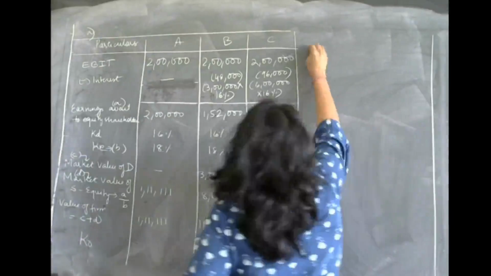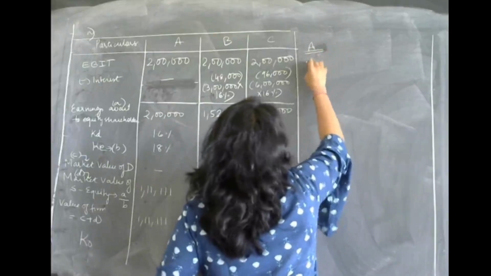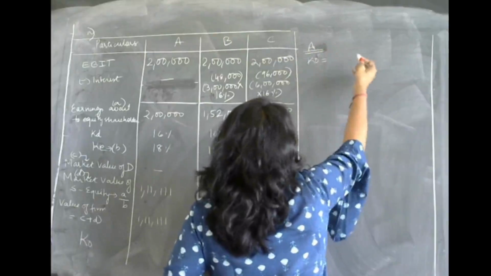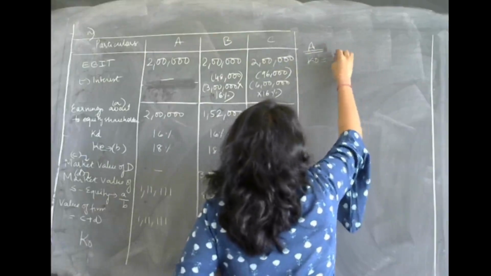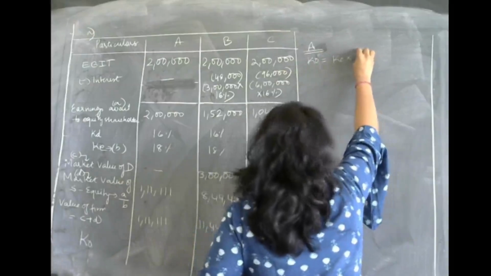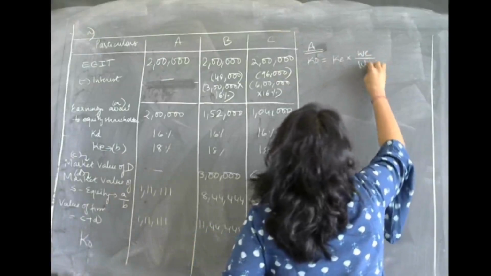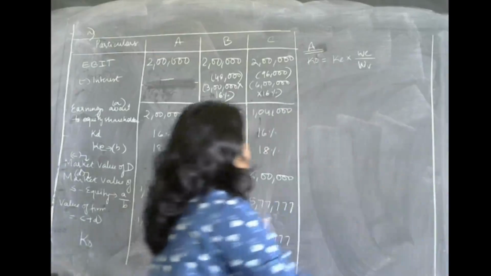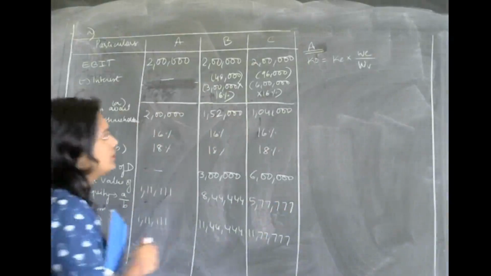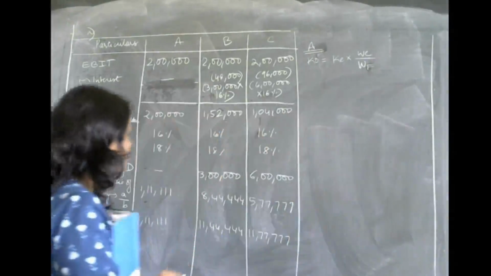So in the first case, let us find out KO, that is in A. KO will be cost of equity into weight of equity divided by weight of the entire firm.